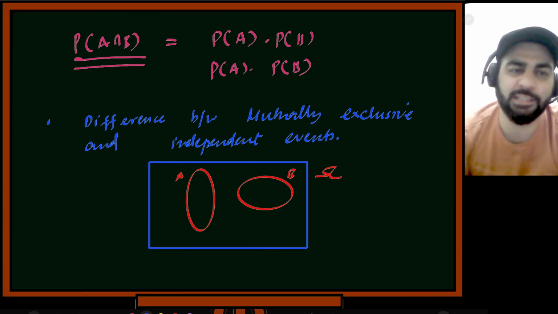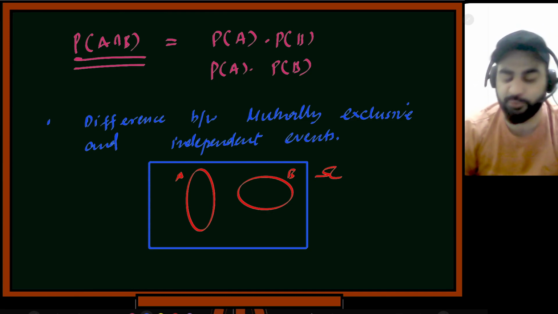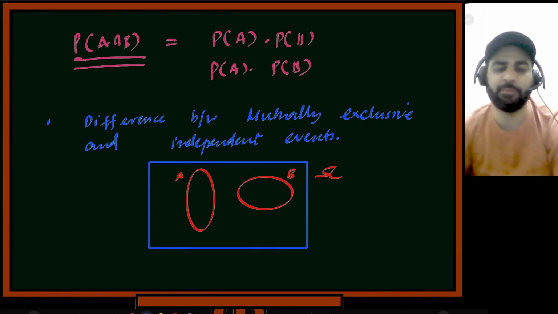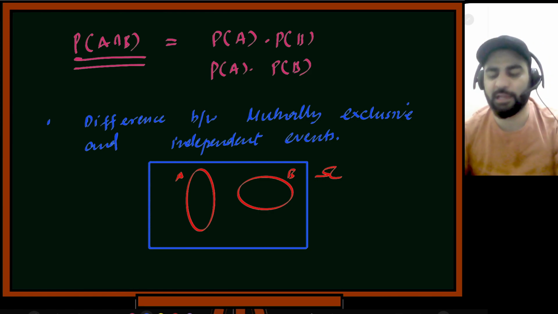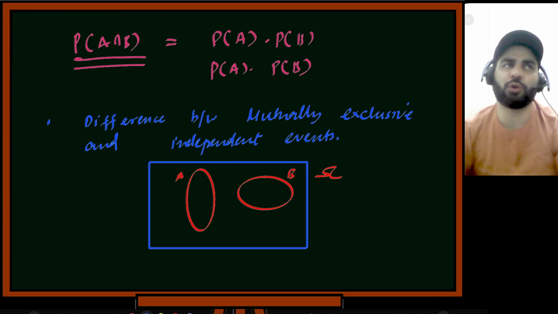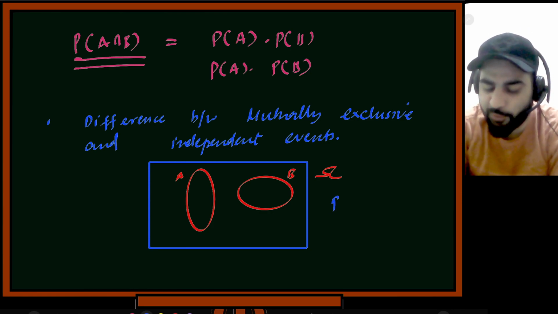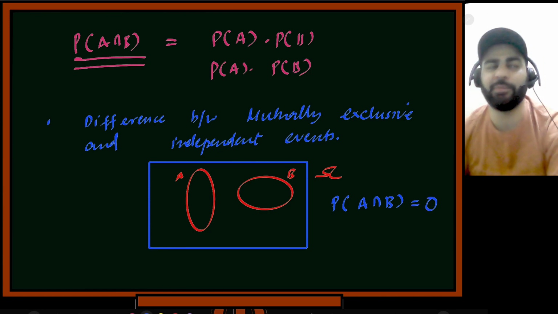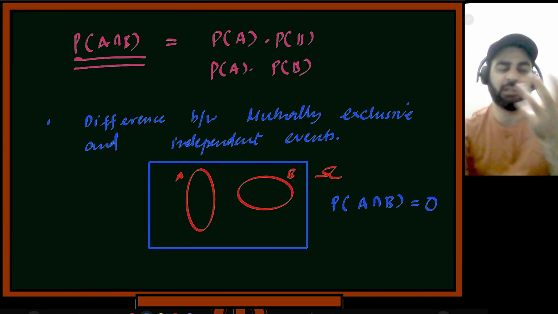How many of you say that these events are mutually exclusive? If you understood mutually exclusive. Yes, these events are mutually exclusive. Why? Because they're disjoint. So mutually exclusive means that there is no commonality in that. Mutually exclusive means probability of A intersection B should be equal to 0. This is the meaning of mutually exclusive. So there is no intersection between them.